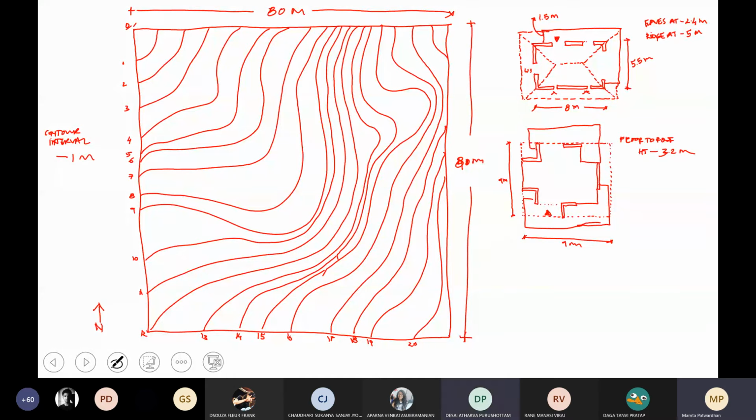You have to locate the two houses on these contours, understanding the contour. Feel free to put it anywhere. It is completely fine. But when you put it there, you understand that there is a contour, and you have to build a staircase that goes from one house to the other house. Understood? Is that okay?